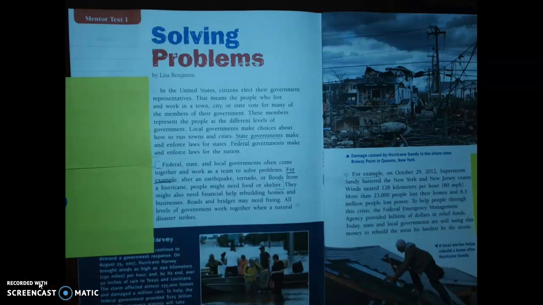Hello readers, so yesterday we reviewed our organizational structures and practiced matching all of the things to the type of structure that we were looking at. Today we're going to practice making inferences once again.